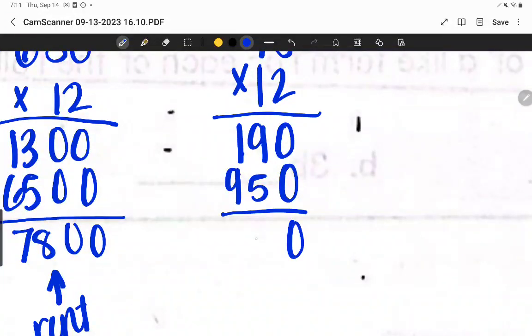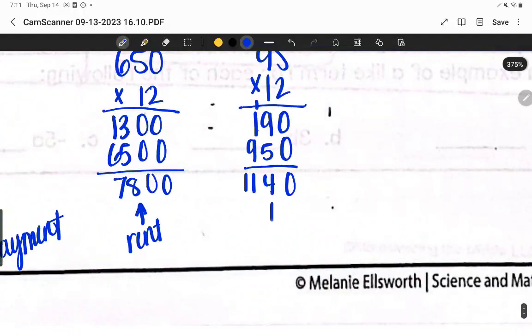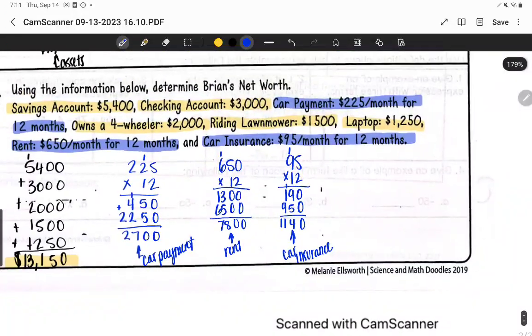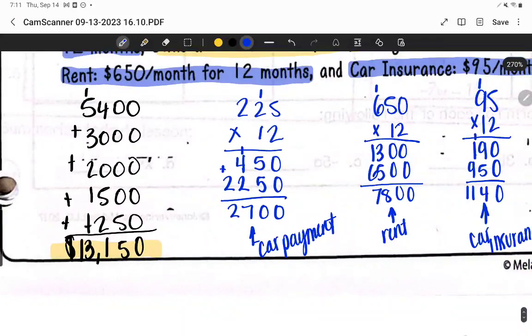Add these two things up together. And this right here is our car insurance. So those are all those values. I'll leave them up for just a second, just in case you didn't get them while you were working independently.